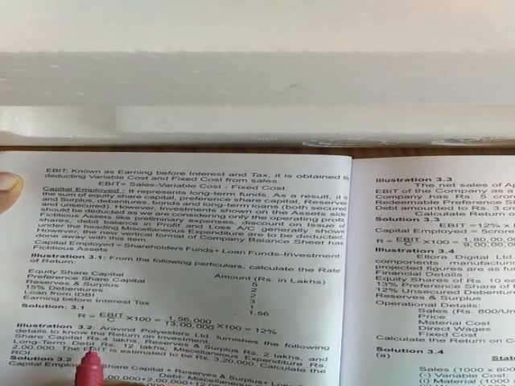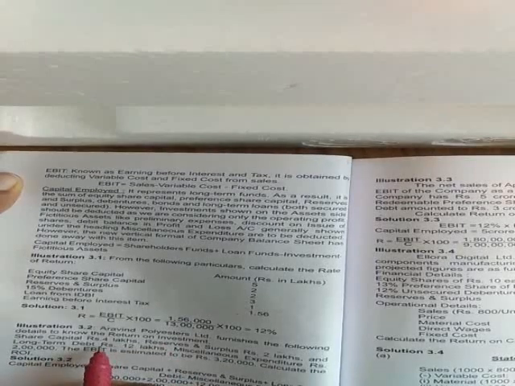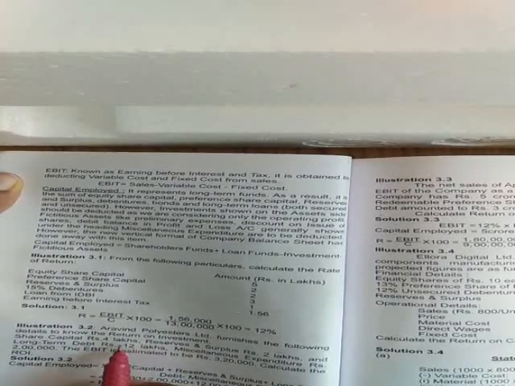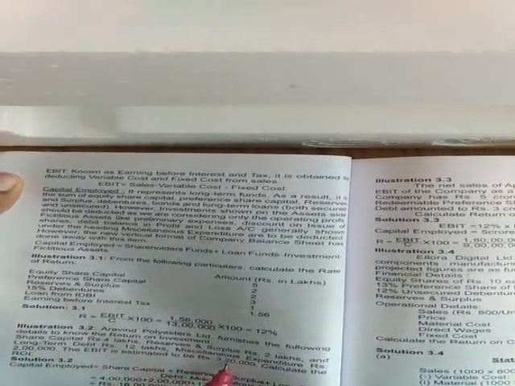Calculate return on investment. So here share capital, reserves and surplus, these are shareholder funds, and loan fund is 12 lakh. So we need to add these three: share capital, reserves and surplus, and long term debt. Then we have to deduct miscellaneous expenditure because it is a fictitious asset. So that will give us capital employed, and EBIT is directly given in the problem, that is 3,20,000. So we have to calculate return on investment.